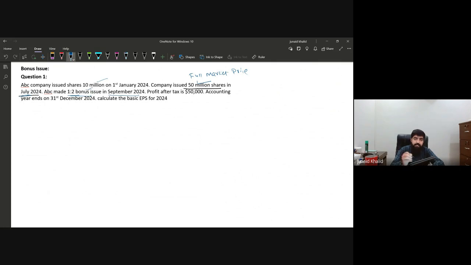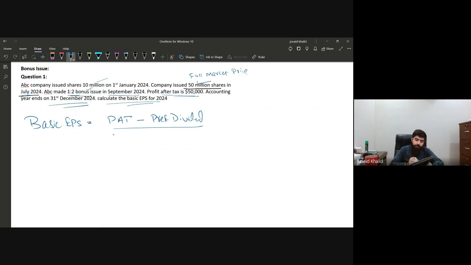Bonus issues were made in September 2024. The profit after tax is $50,000. The accounting year ends on 31st December 2024. What we have to do is calculate the basic EPS. First of all, let me write down the formula. To calculate the basic EPS, it is profit after tax minus preference dividend. Moving ahead, I will not be writing down the preference dividend. This is very exceptional; if the examiner gives it to you, you are supposed to account for it, but it is not that important.